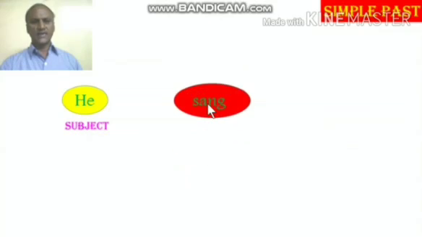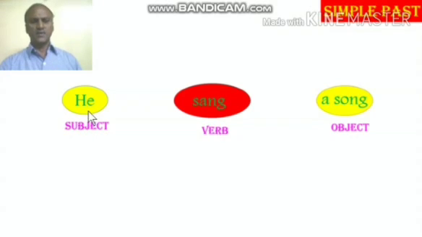Next, another example for the same simple past. He, subject, sang, verb, a song, object. Now first thing is you have to identify the elements as I said. First find the subject, then the verb, then the object. That is the first step. The second step is